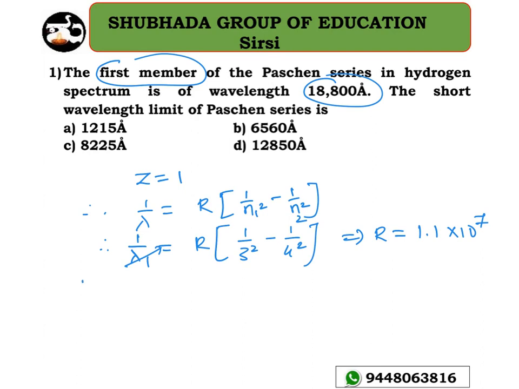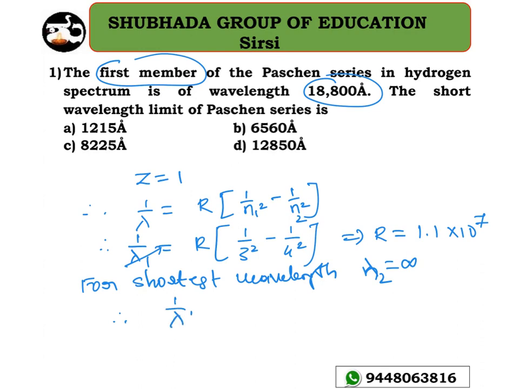For the shortest wavelength we take n2 equal to infinity. So I will get 1 divided by lambda dash equal to R into 1 divided by 3 square minus 1 divided by infinity square. That value is going to be 0 here, so that is equal to R by 9.